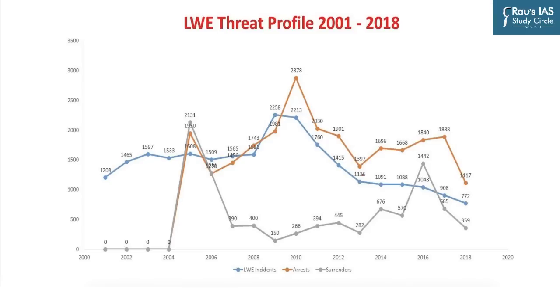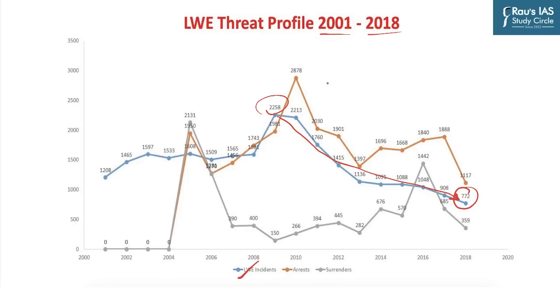So what is the current status of left-wing extremism and the activities related to it? If you look at the data from 2001 to 2018, you can see that there is a persistent decline in left-wing extremism incidents, which means the attacks being carried out by the Naxalites. As compared to more than 2200 incidents in 2010, it has come down to less than 800 cases in 2018, and this is the data given by the Ministry of Home Affairs.